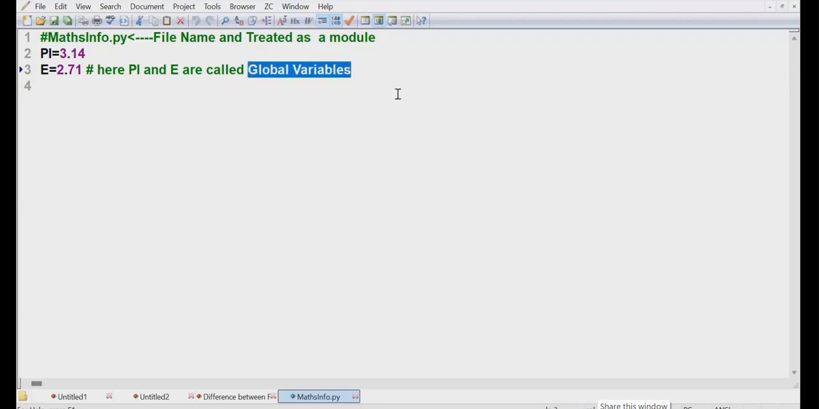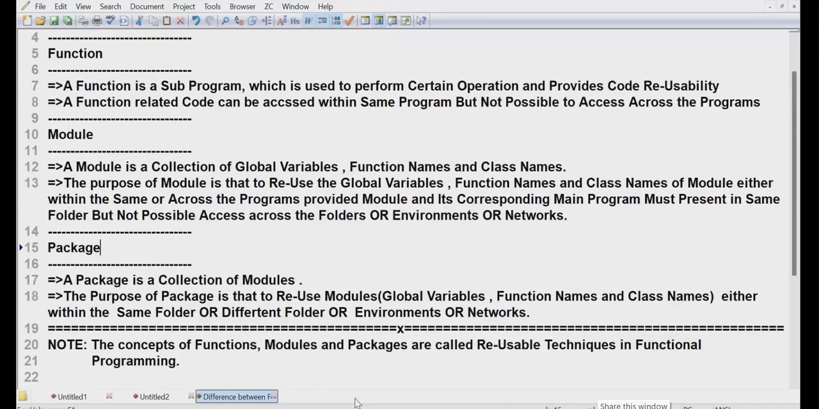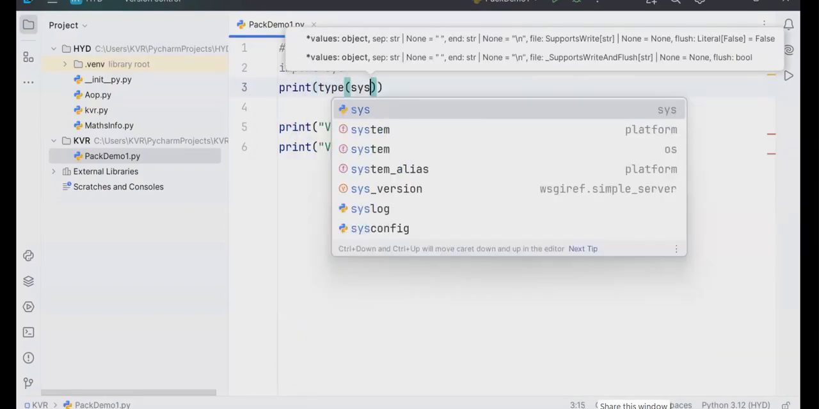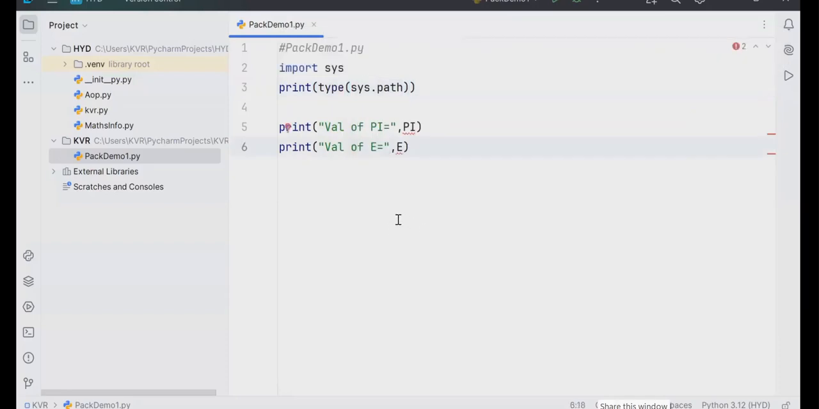Every global variable in Python is an object, and every object will have a class. What is the class of E? Float. What is sys? What is path? Every object will have a class or not? What is the class of path? I am going to show it. How do you find that? Print of type of sys dot path.